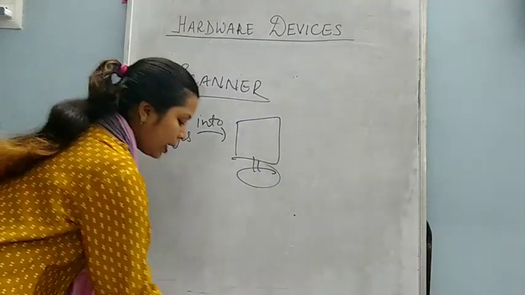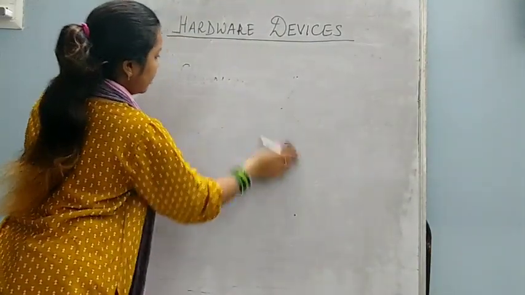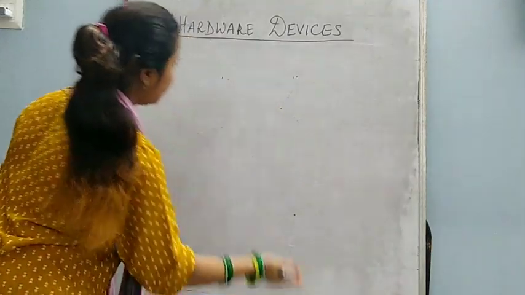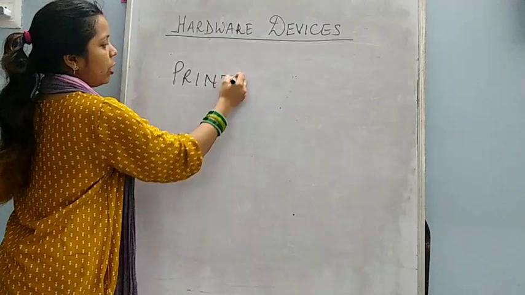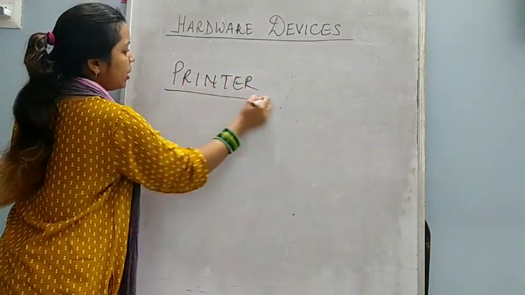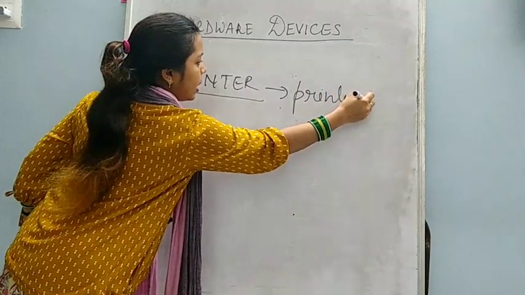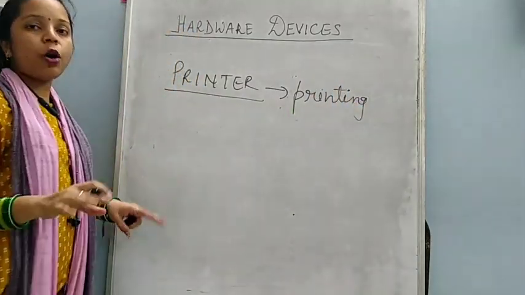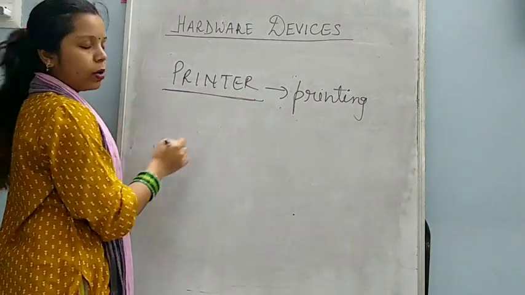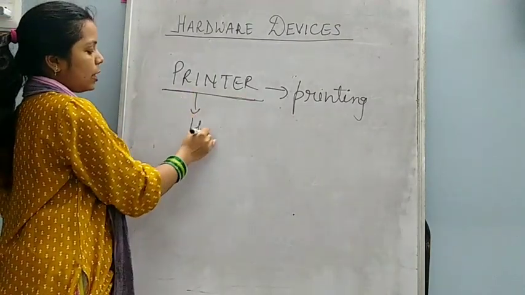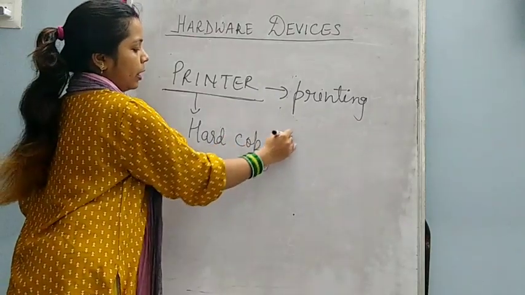Okay, now next one that is given in your book, that is printer. So many times you might have heard this device name printer. And you all know that this printer is used for printing. Like if you want to print anything on pages, for this we use printer. Printer is also known as hard copy device.